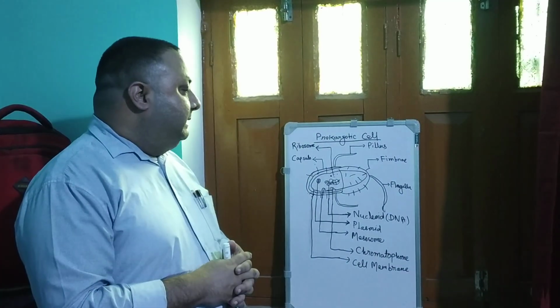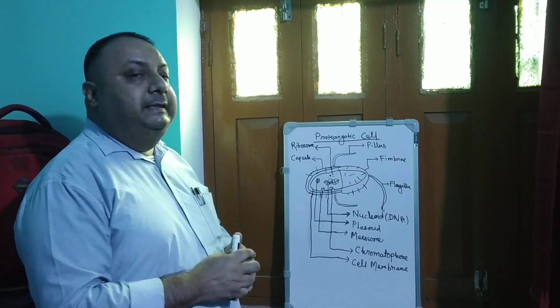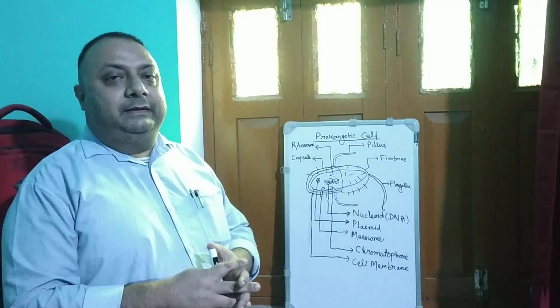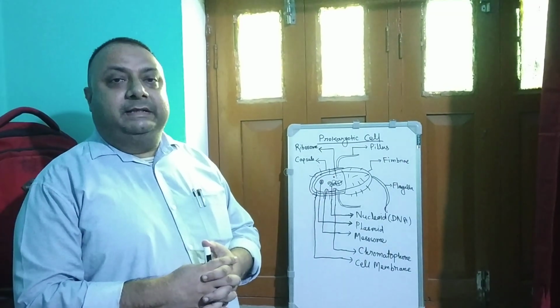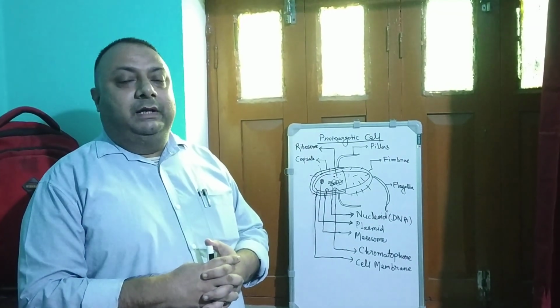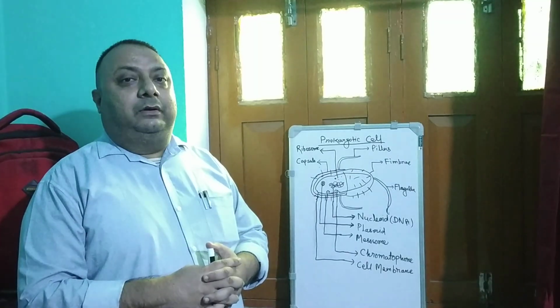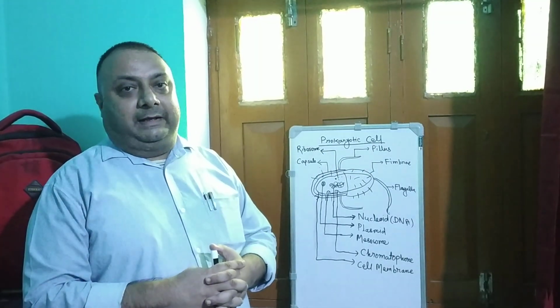Here you can see that in prokaryotic cell there is an outermost protective layer that is called capsule. When it is rigid, it is called capsule. When it is slimy, it is called glycocalyx, that is a polysaccharide.